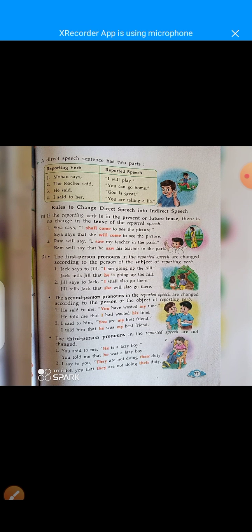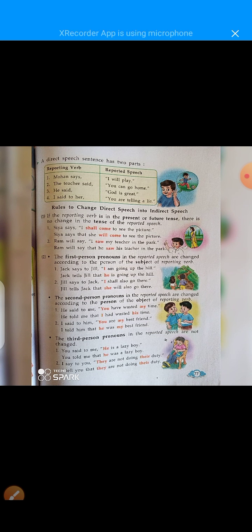Number 1, Jack says to Jill, I am going up the hill. So the I is a first person. Jack tells Jill that he is going up the hill. Number 2, Jill says to Jack, I shall also go there.